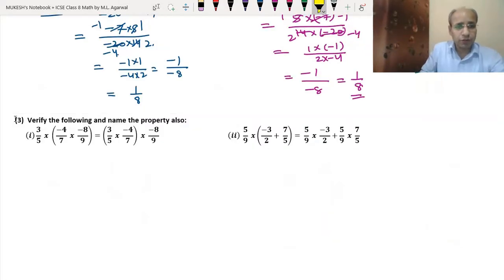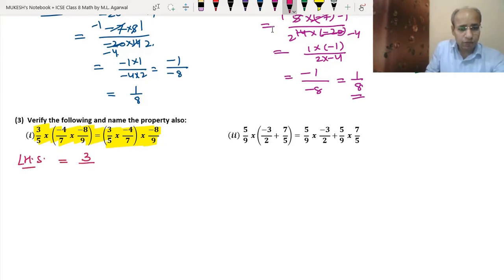In the third, we have not been given what property we have to verify, but we have to verify this whole question, the first part, and then we have to write the name of this property. So what is the name of this property? Okay, so let's do the verification first. Okay, so left hand side is 3 upon 5 into minus 4 upon 7 into minus 8 upon 9. As we know from the BODMAS rule, we have to solve the brackets first.